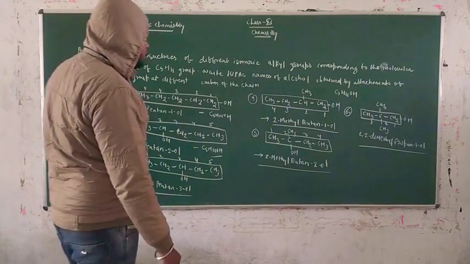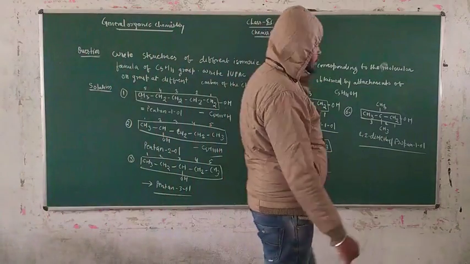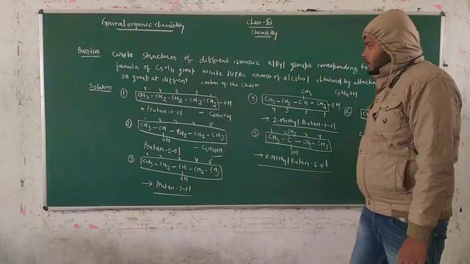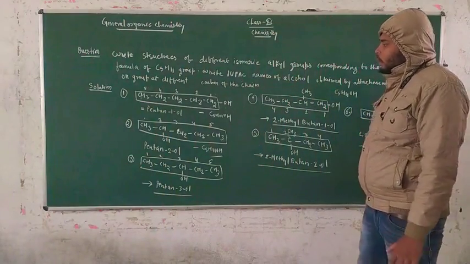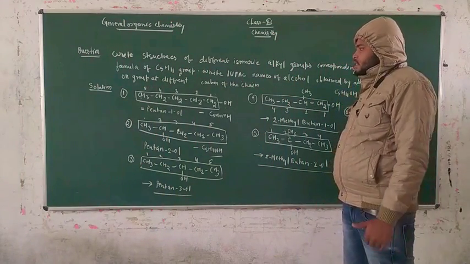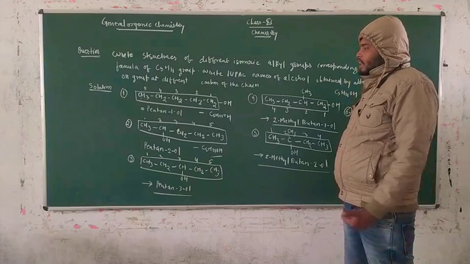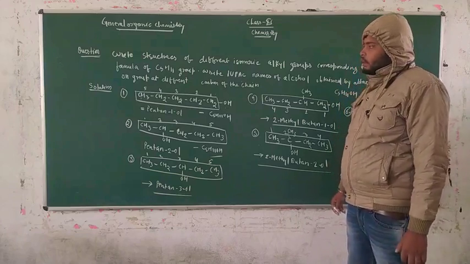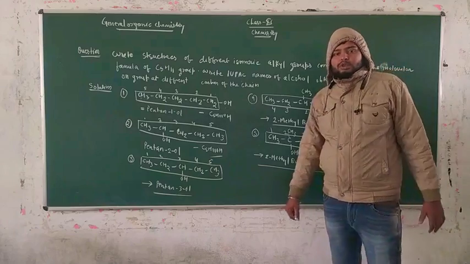Now we have dealt with this question. If there is any doubt in this question, you have to revise again and practice at home, and then you can completely solve this type of question.